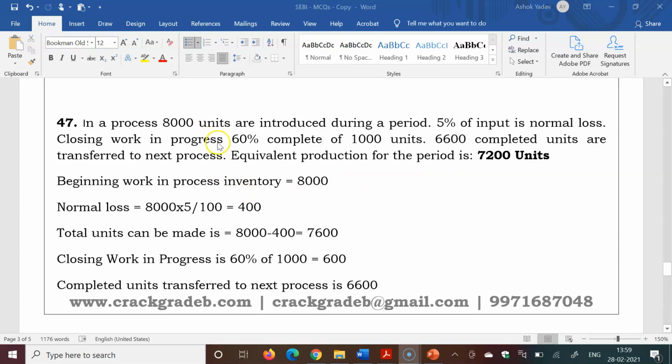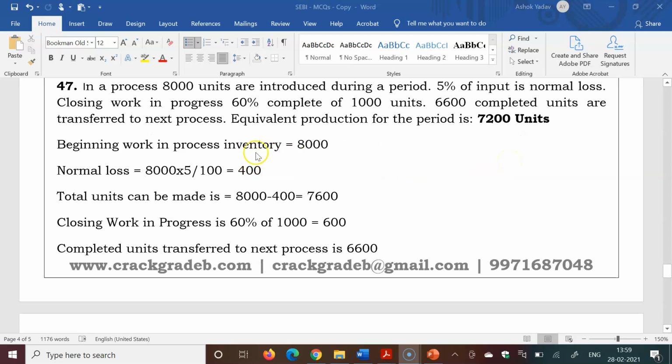Next, in a process, 8,000 units are introduced during a period. 5% of input is normal loss. Closing work in progress is 60% complete of 1,000 units. 6,600 completed units are transferred to the next process. Equivalent production for the period is 7,200 units.